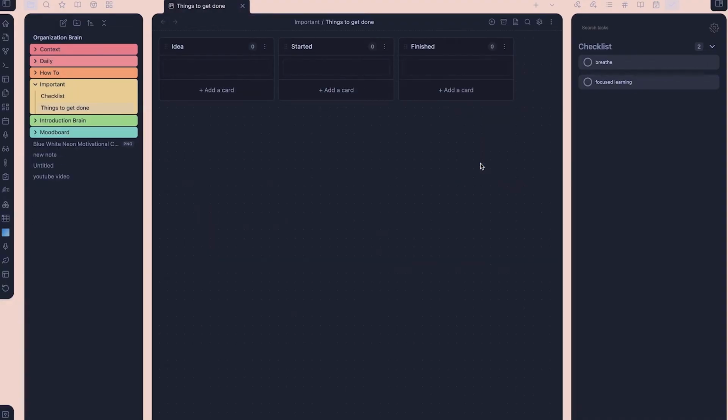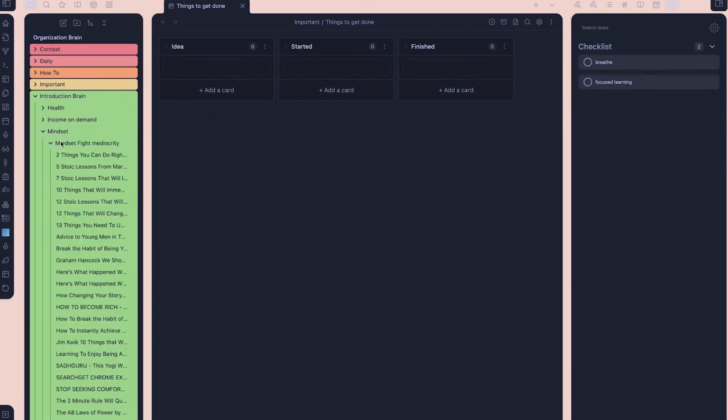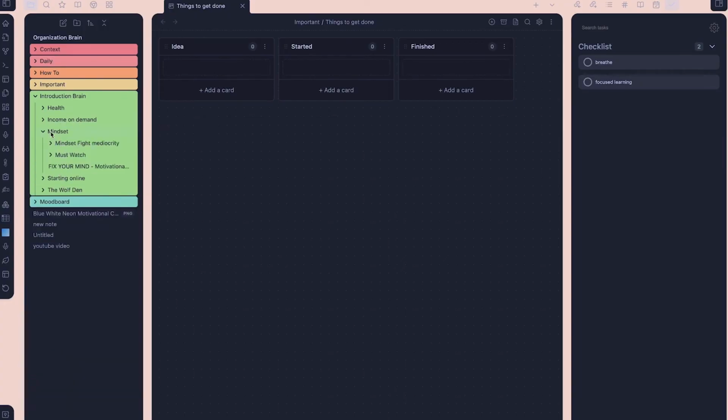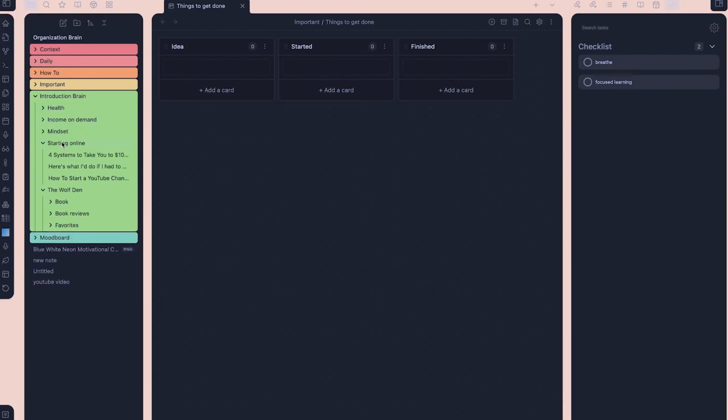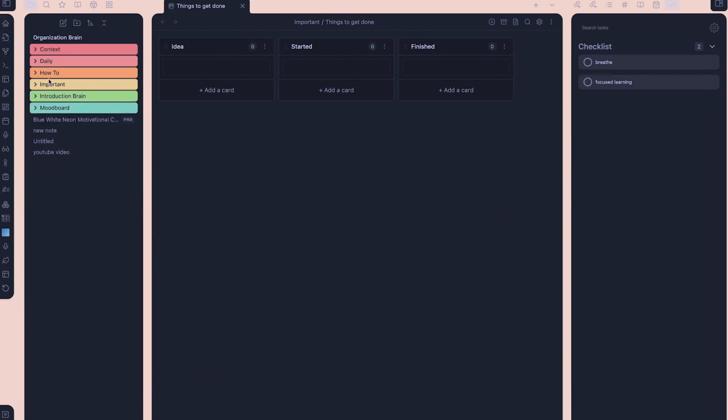And next we've got that introduction brain. This is cool. I just put a whole bunch of information in here: health, wealth, love, happiness. And this is for organization. If you need better organization for your health, this is a great place to go to. If you need it for your wealth, love, or happiness, it's just an amazing place. It's things that I've learned from my mentors and things that helped me become really organized. So I put all the information in here, and you can just scroll through it whenever you're bored, and you can just click the videos, and it'll pull up the videos inside of the Obsidian Vault also, which is really cool.